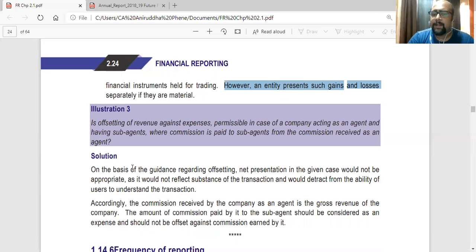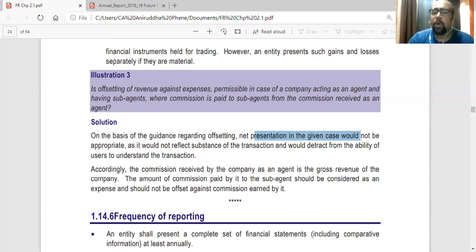So there was guidance given under this standard that on the basis of guidance regarding offsetting, net presentation in the given case would not be appropriate, as it would not reflect the substance. So the users won't understand what the transaction was. They should understand how much revenue you earned as a company, and that your main expense is the expense to the sub-agents. So the user should know that. That is why you cannot just offset anything. You have to think from the user's point of view, how they will understand the transaction.